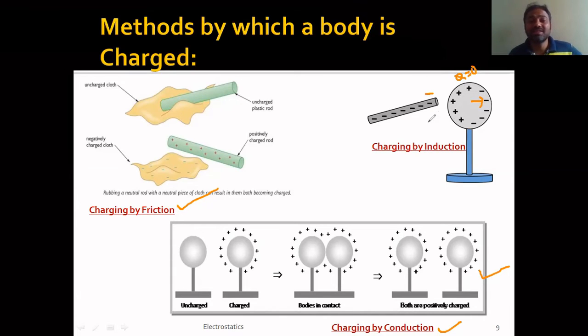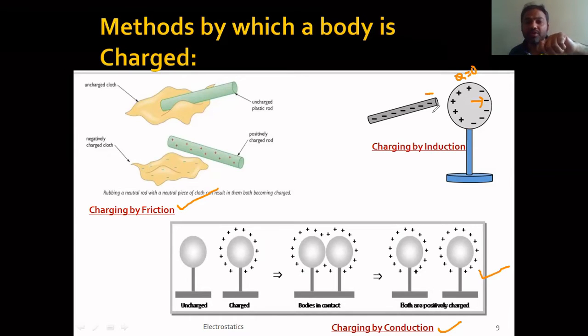This is the reason why a comb or pen or pencil attracts small pieces of paper when they are rubbed. For example, if there is a pen and you rub it, it becomes charged, right?